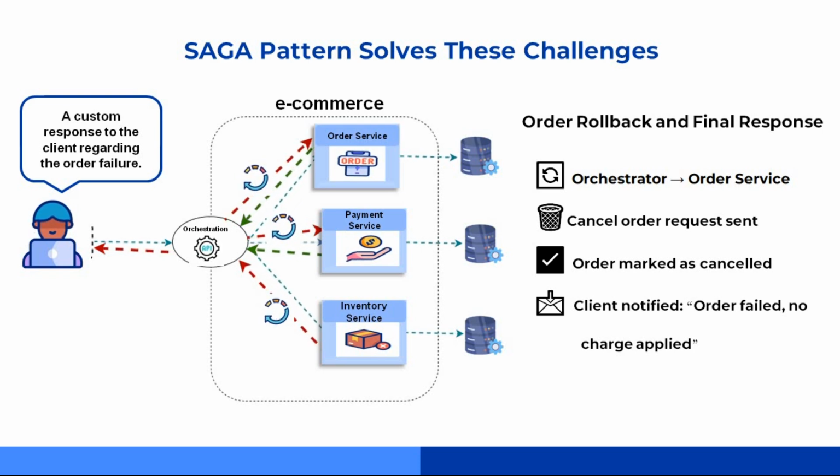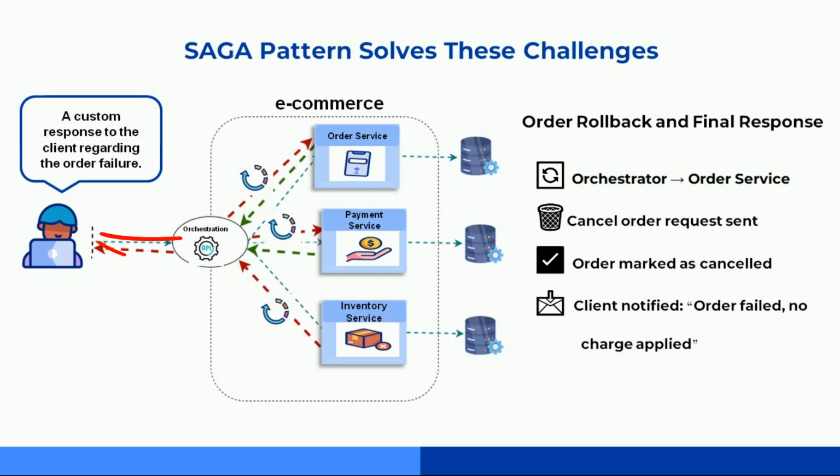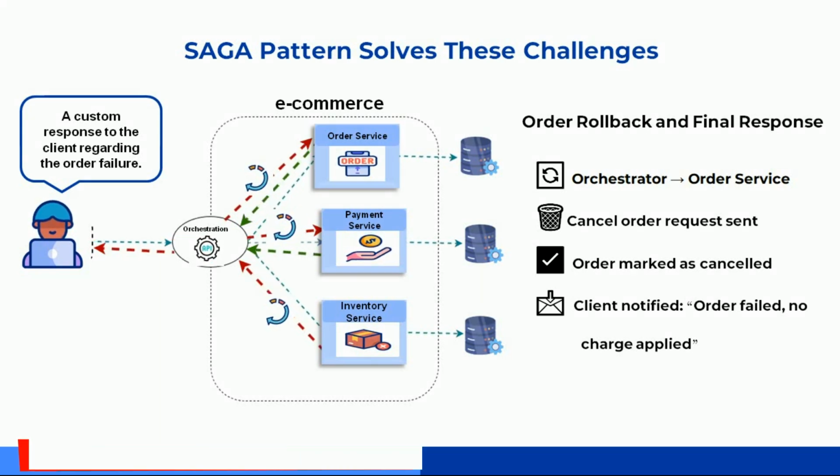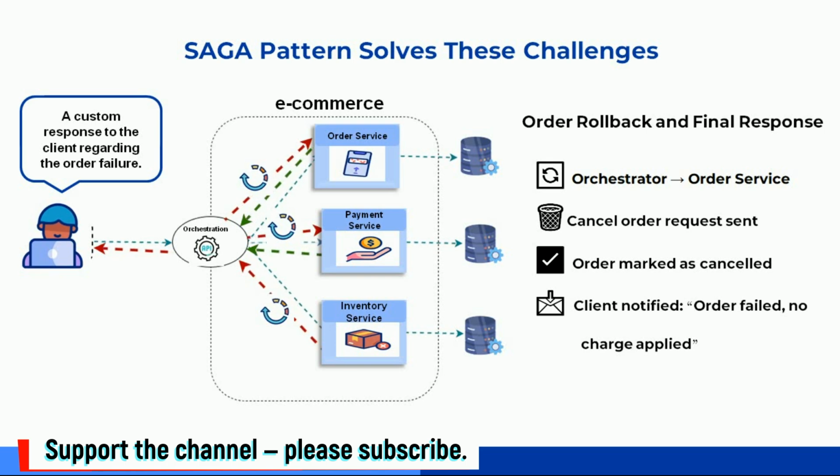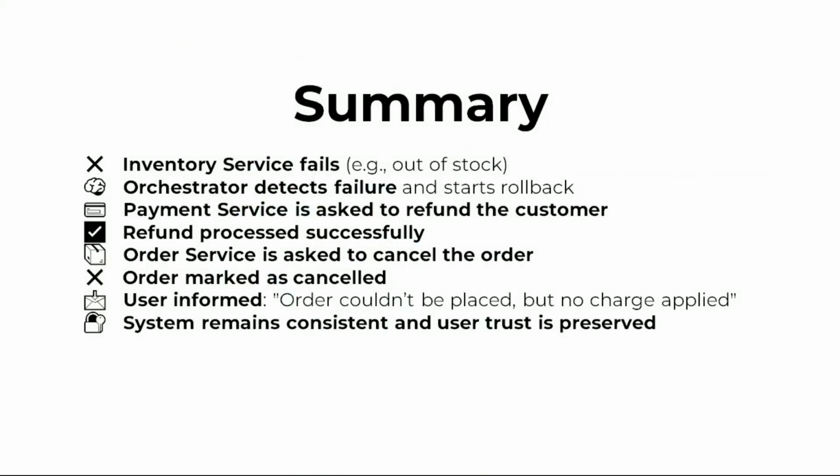Finally, the orchestrator gets back to the user. Sorry, your order couldn't be placed, but don't worry, you haven't been charged. So yeah, even though something went wrong in the middle, our system stayed consistent and more importantly, trustworthy. Quickly wrap this up and see how the Saga pattern handles failures in an orchestrated workflow.